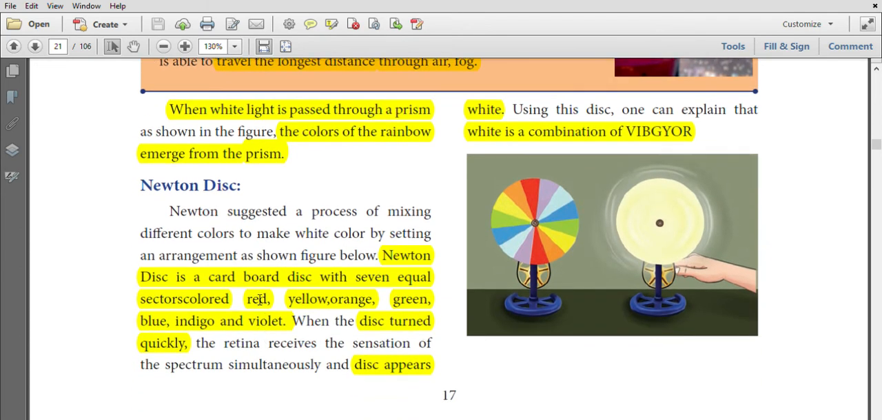Newton disk. A Newton disk is a cardboard disk with 7 equal sectors of colors: red, yellow, orange, green, blue, indigo and violet. When the disk is turned quickly, it appears white in color. What do you understand from this? White color is the combination of VIBGYOR.